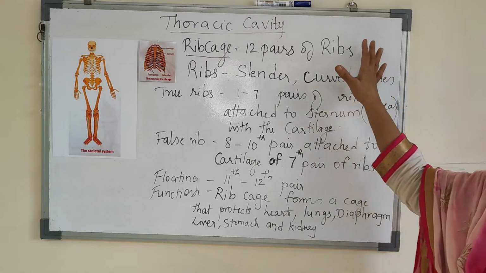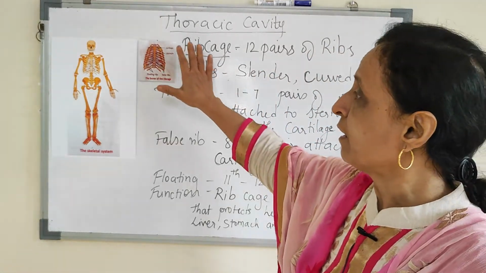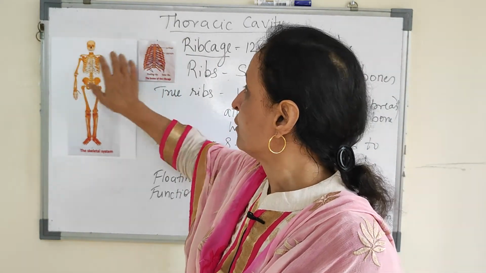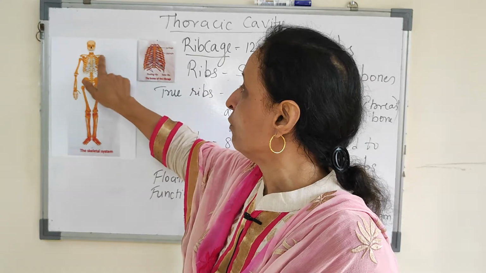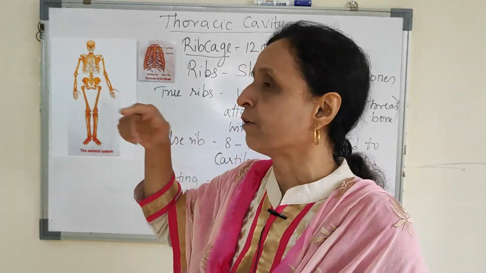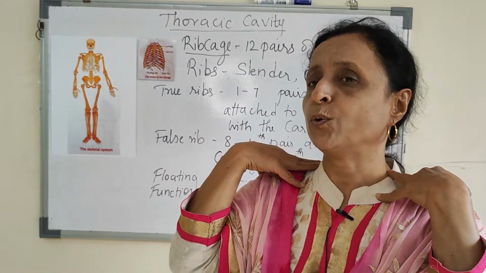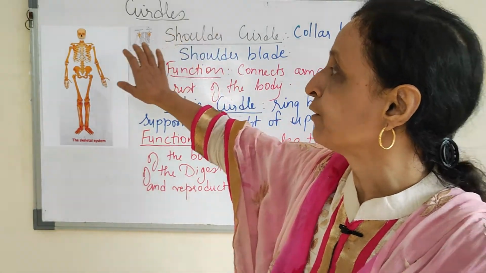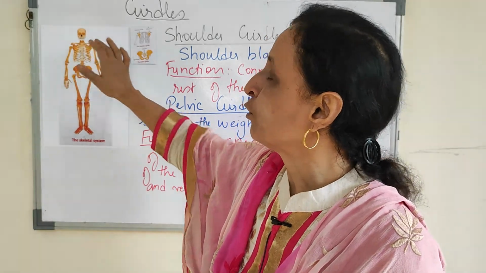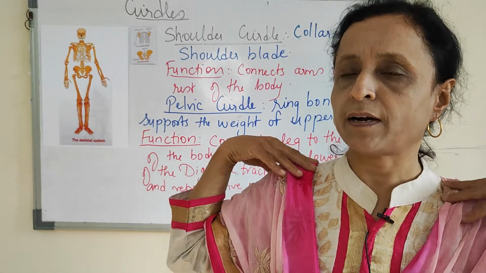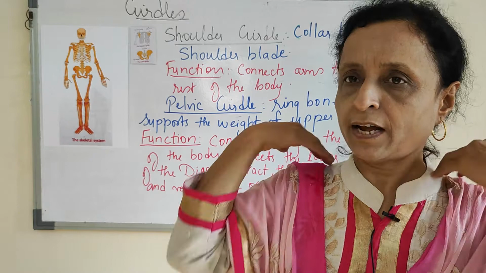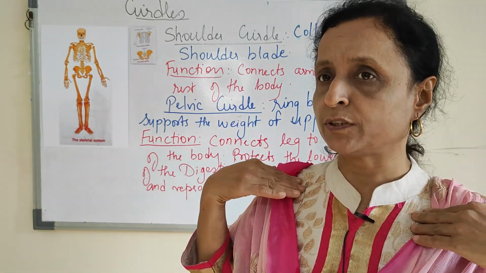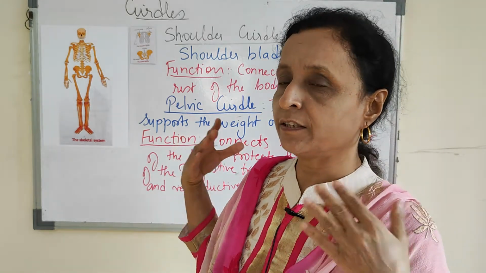So now we'll study the other bones which help our body. So this is the rib cage. Now we'll go to the bones which are present on the shoulder girdle. The girdles you can see here: shoulder girdle, this collarbone and these shoulder bones together form the girdles.